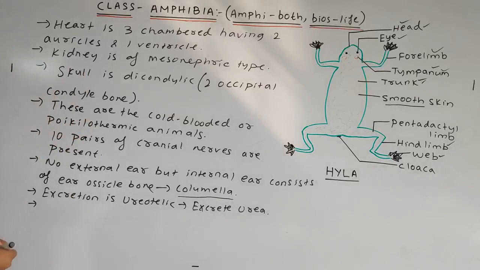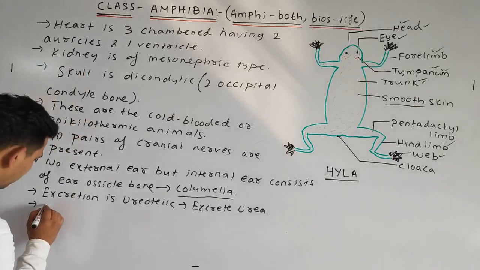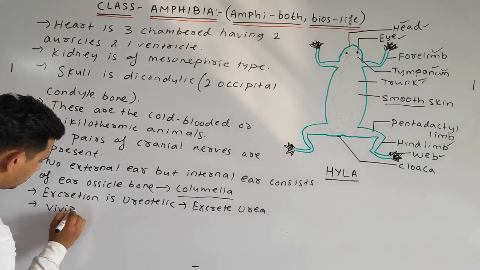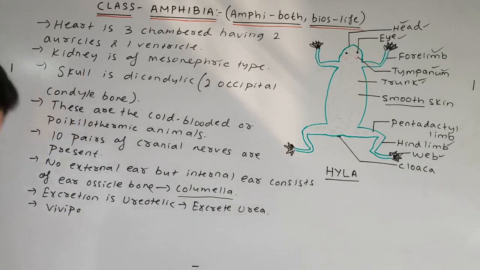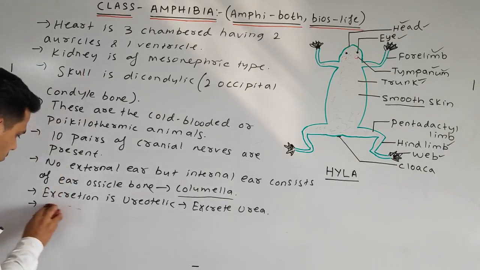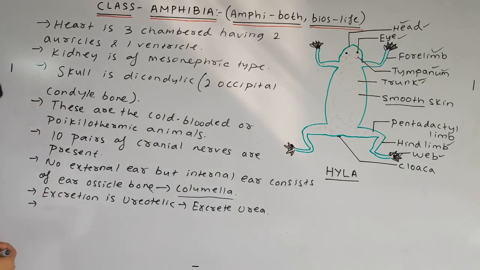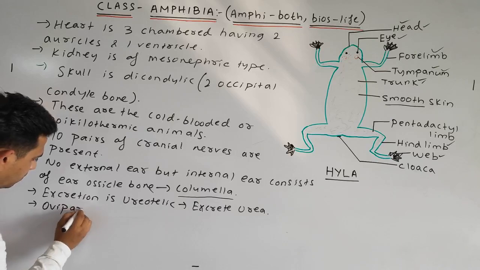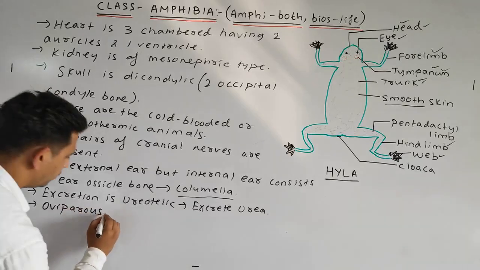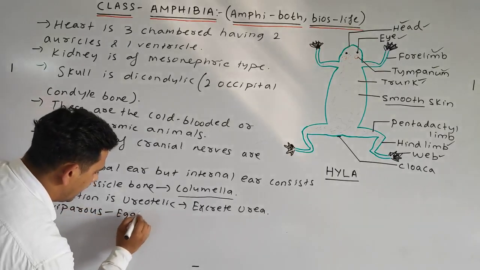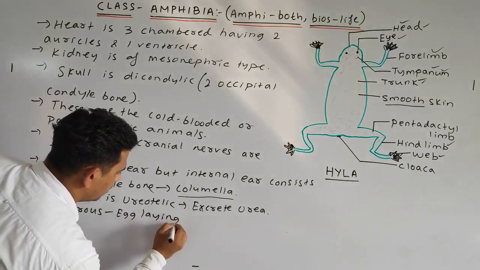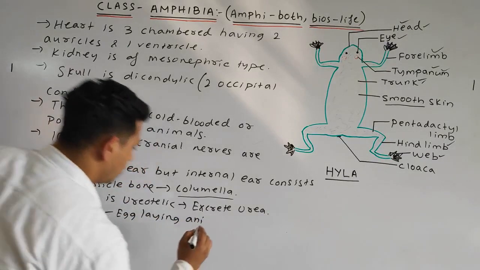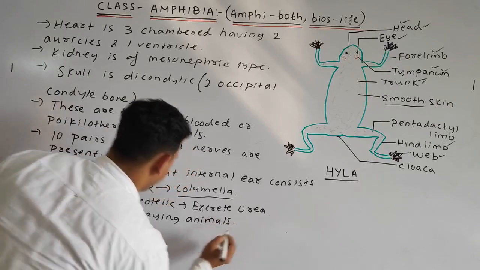So we can write that amphibia are oviparous, meaning egg laying animals.